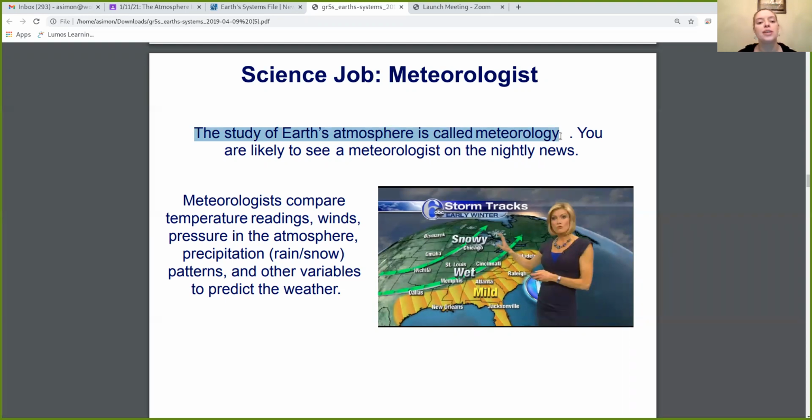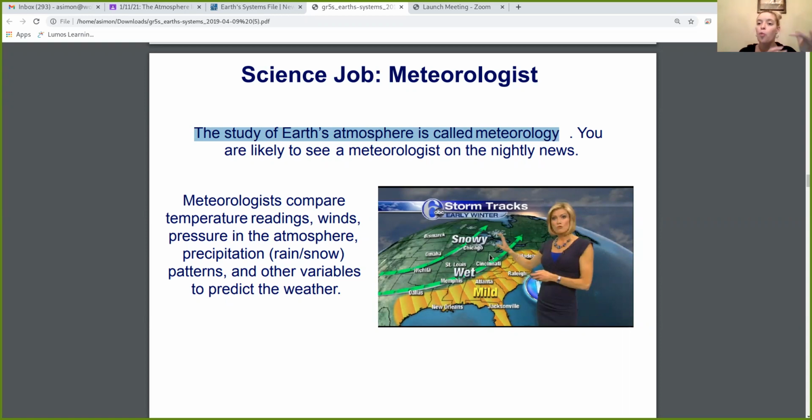Now, meteorologists compare temperature readings, wind pressure in the atmosphere, precipitation, so if it's going to rain or snow, and other variables to predict the weather. Okay, they don't just go on TV and say, I think it's going to snow today. They have to look at a bunch of different things to predict whether it's going to snow or not. If you look at this picture, I'm sure you have seen this on the news before.